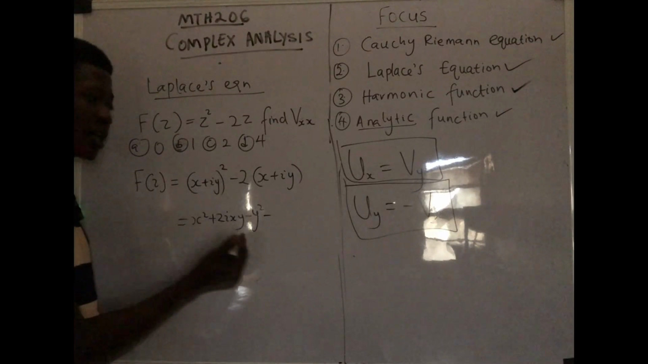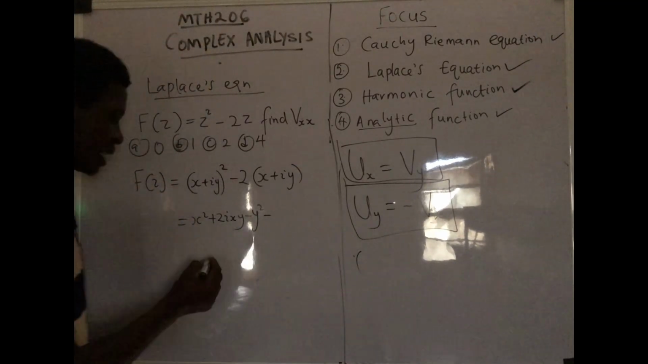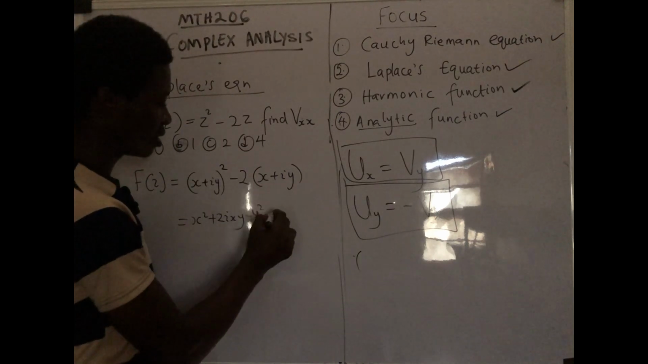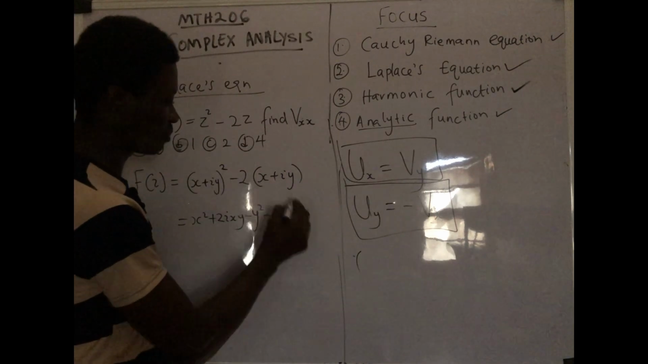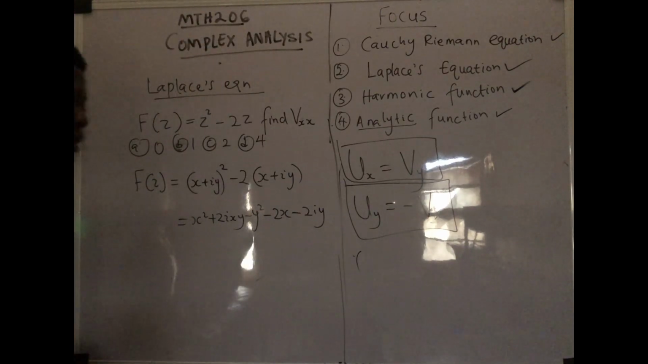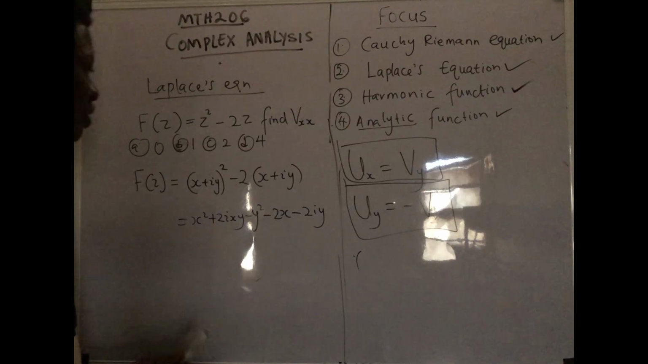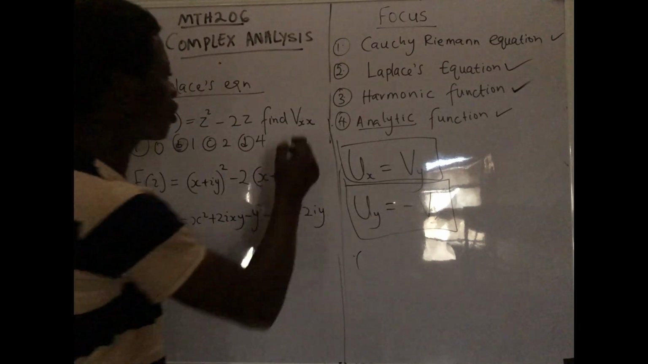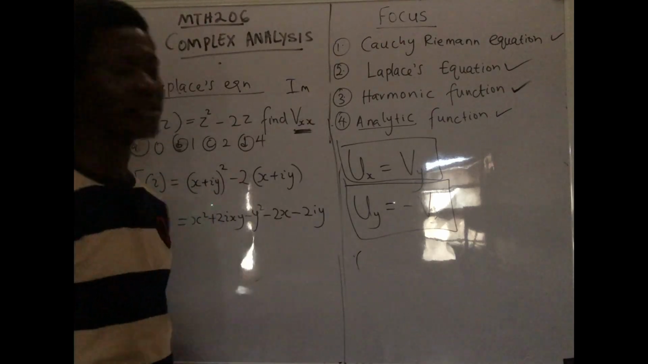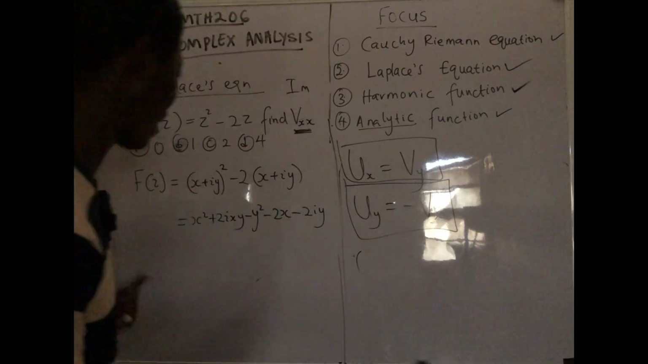But if you want to expand, you can expand it opening two brackets. But don't forget that i times i is minus 1. So minus, open this, 2x, minus times plus, minus 2iy. Okay, now remember, my sole aim is to resolve this such that I'll put the real part and the imaginary part and then focus on the imaginary part, because I told you that the v is actually the imaginary, like I said earlier.